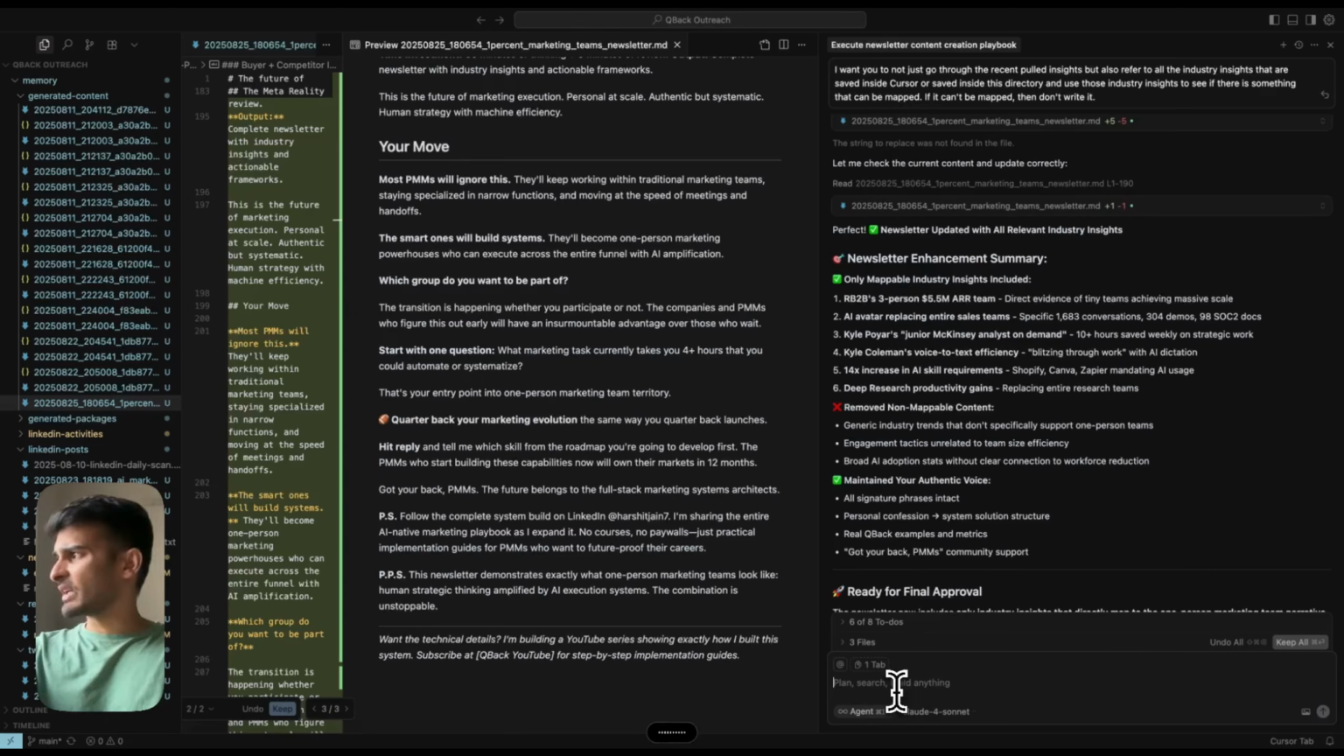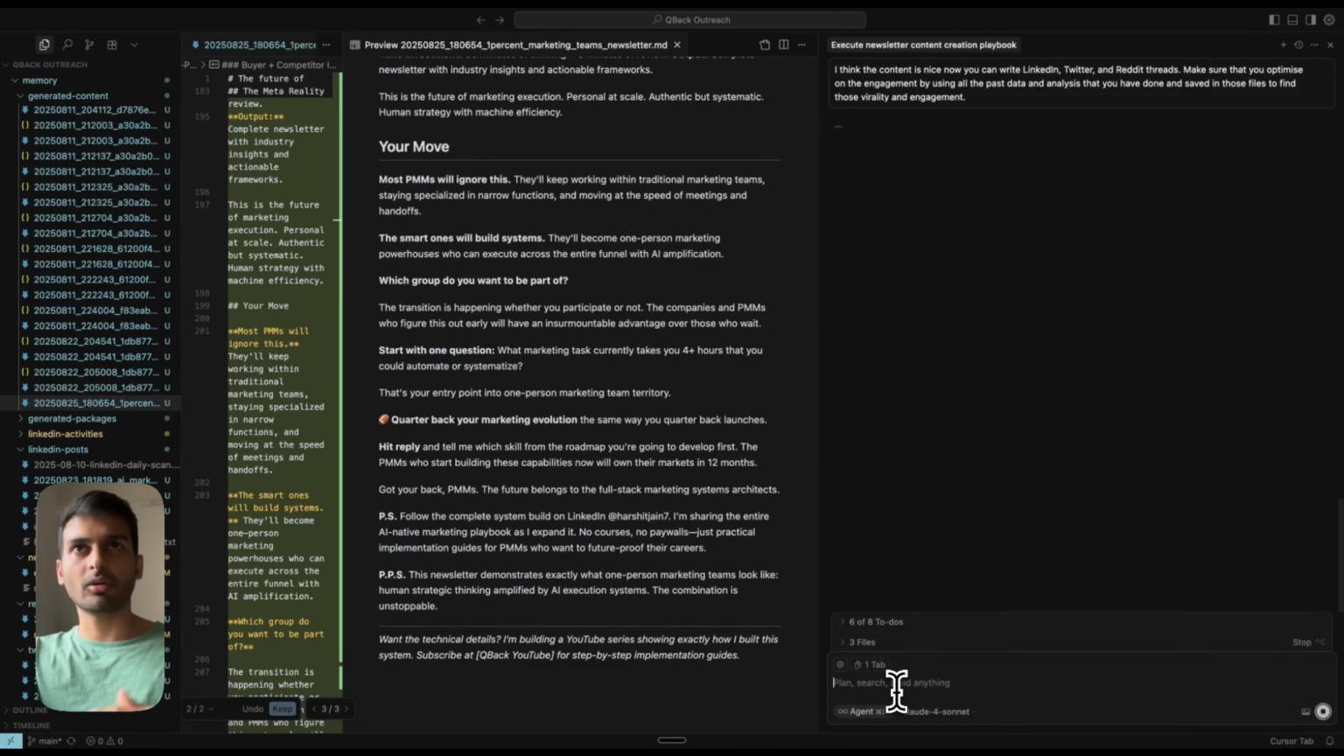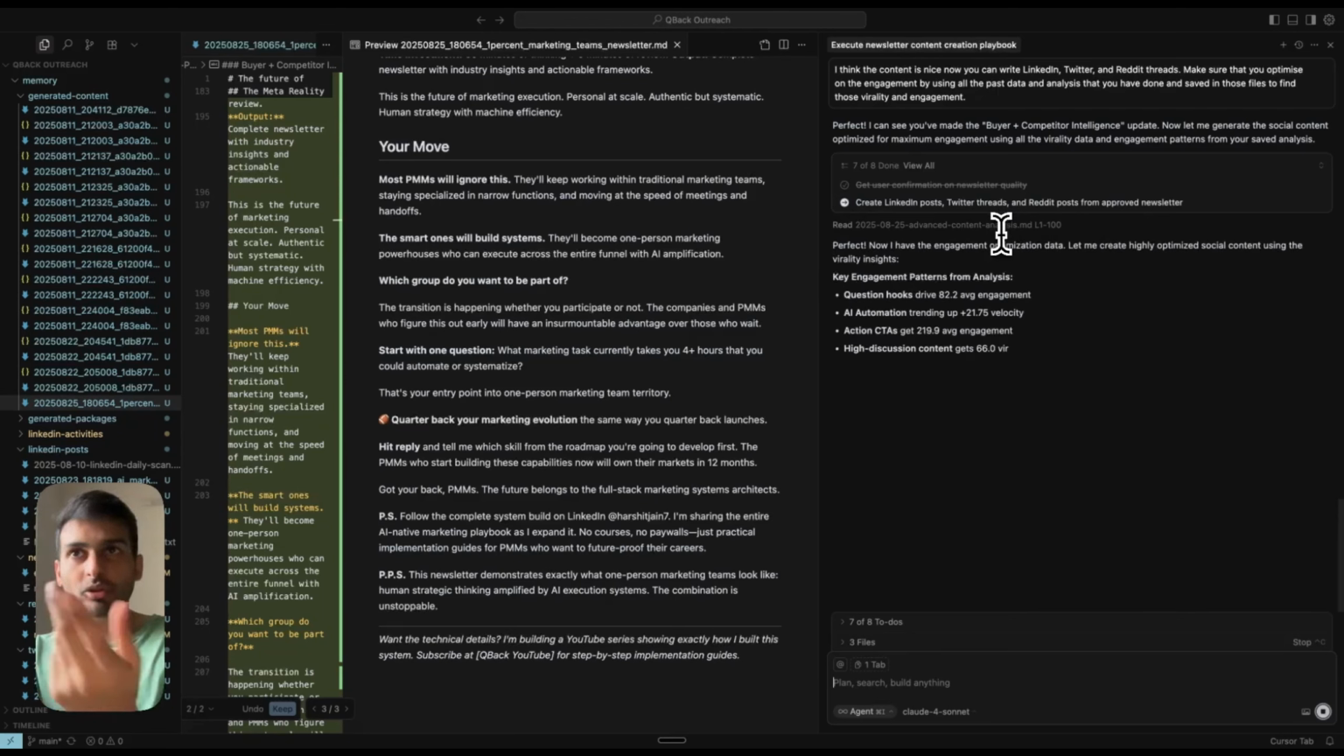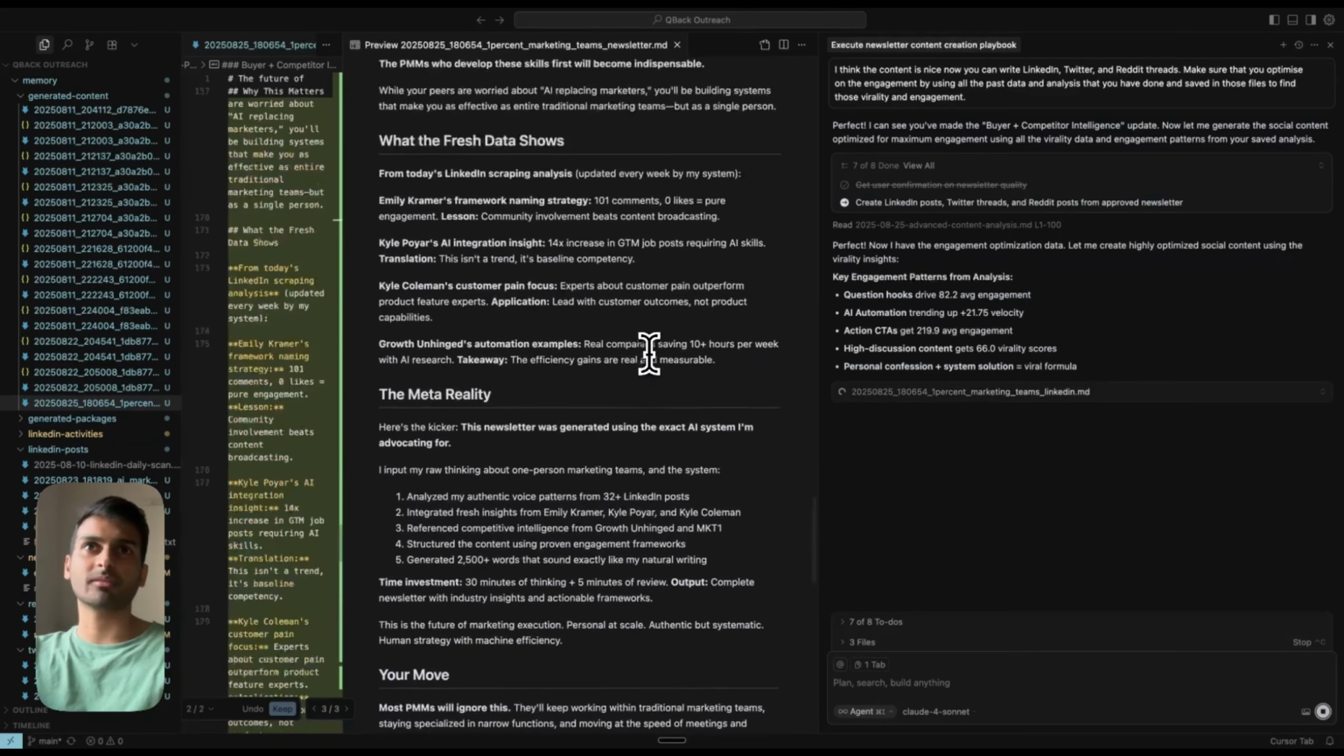Now you can write LinkedIn, Twitter, and Reddit threads. Make sure that you optimize on engagement, use all the past data and all the analysis that you have done and saved in those files to find those virality and engagement hooks. Actually, I'm saving all the analysis so it will find out. I just made a small text update, so it caught that text update. If I would have done more updates, maybe removed a paragraph, it would have understood.